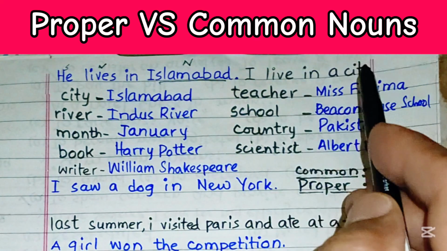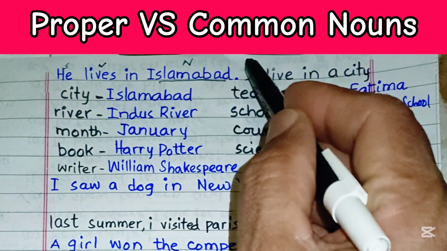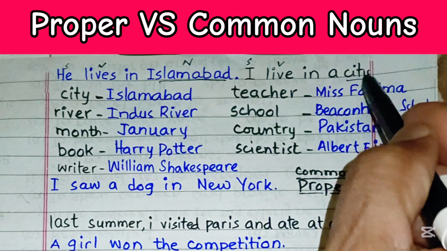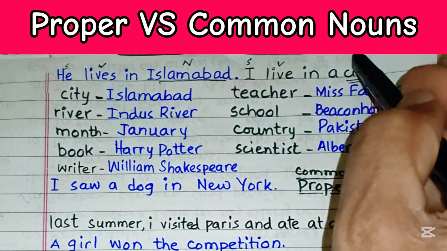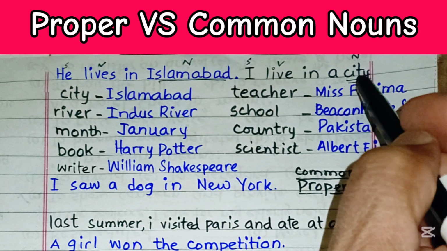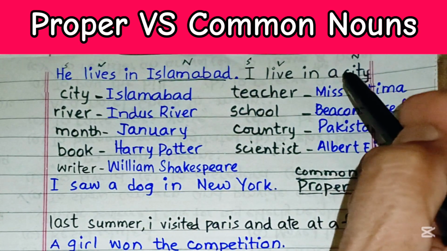Whereas if we look at this sentence, I live in a city, over here this is the subject and this is the verb, and then this is the name of a common noun, that is any city. A city means any city.